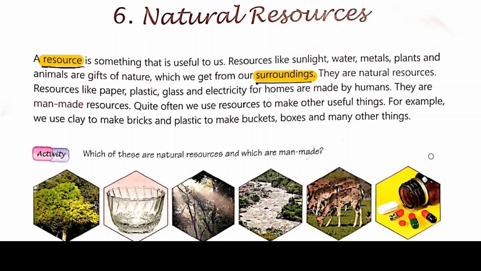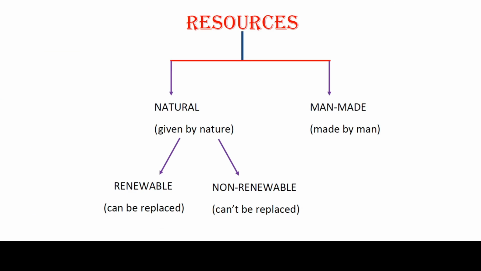Again, quite often we use resources to make other useful things. For example, we use clay to make bricks and plastic to make buckets, boxes and many other things. So we use natural resources like clay to make bricks and plastic to make buckets, boxes and many other things. So these are the different things we can get from these resources.